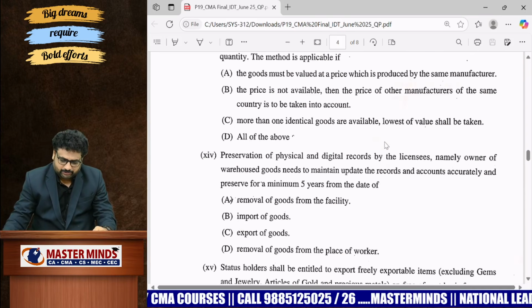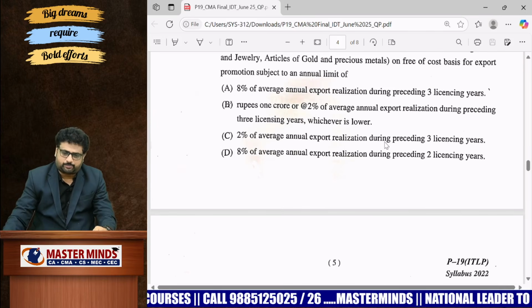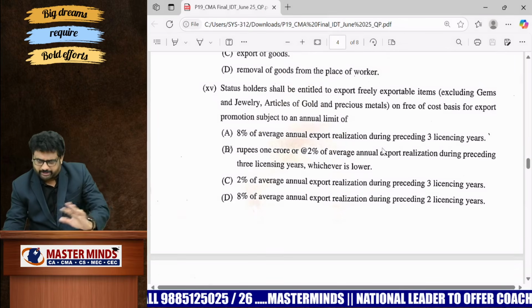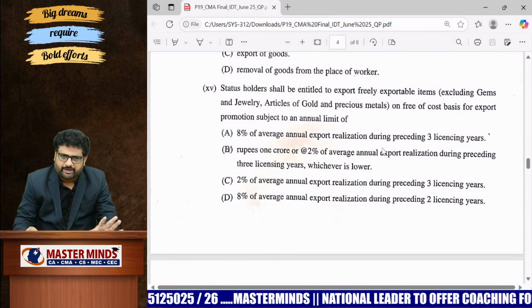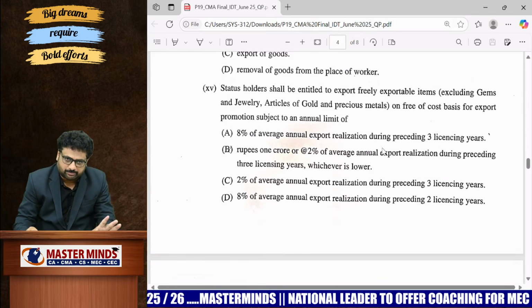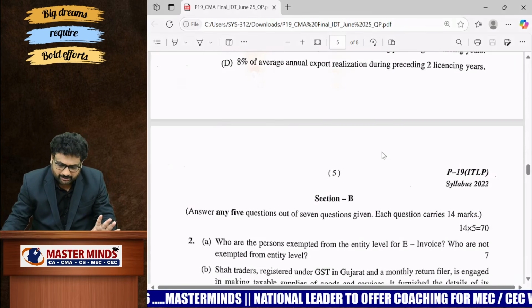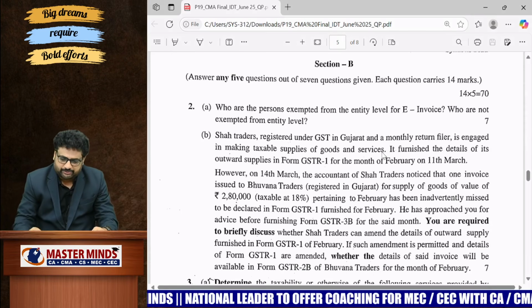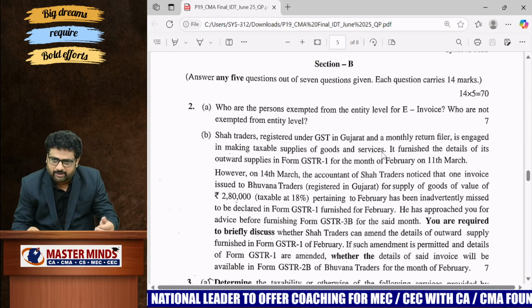And with respect to customs, if you see these particular MCQs, as far as my knowledge is concerned, they're actually moderate ones. Not that difficult to answer if at all you go through these MCQs. Now come to this particular Section B, which is a descriptive one. You know that out of the 7 questions, you need to answer any 5.